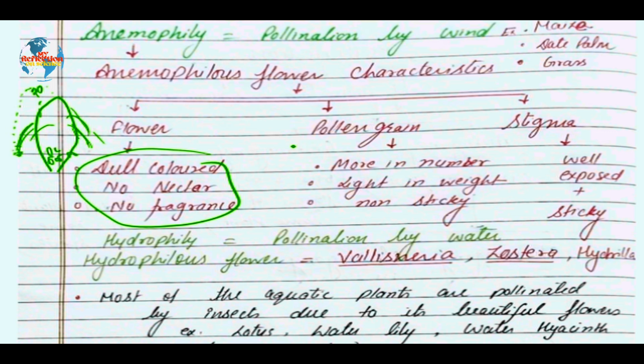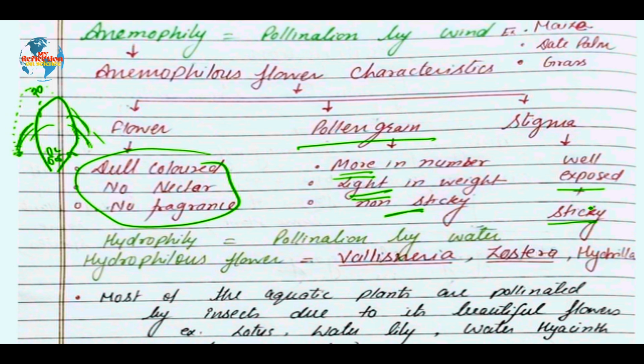Let's see the pollen grains. Here again, pollen grains should be large in number, light in weight, and non-sticky. Light in weight because wind is the agent, so they will travel a long distance if they are light. They should be non-sticky so that they do not form a bulk or adhere to each other, remaining lightweight for wind pollination. The stigma has the same property, well exposed and sticky. So these are the properties of the anemophilous flower.